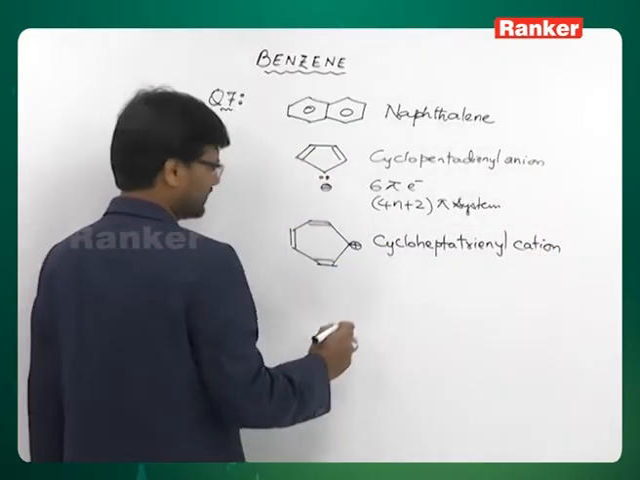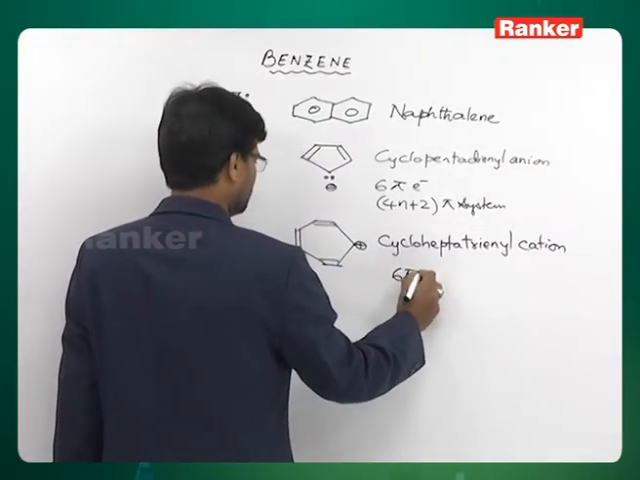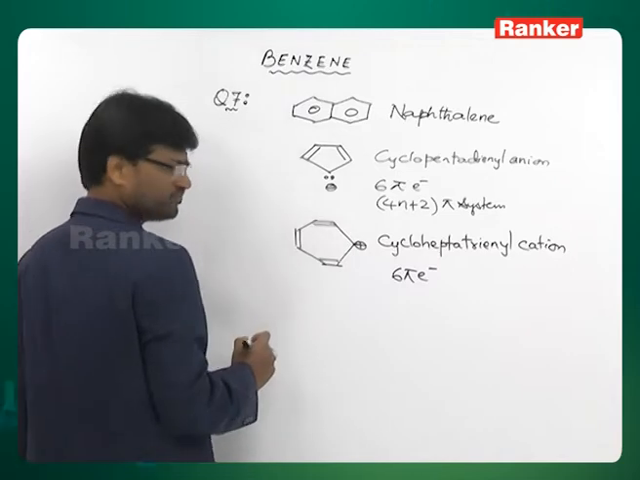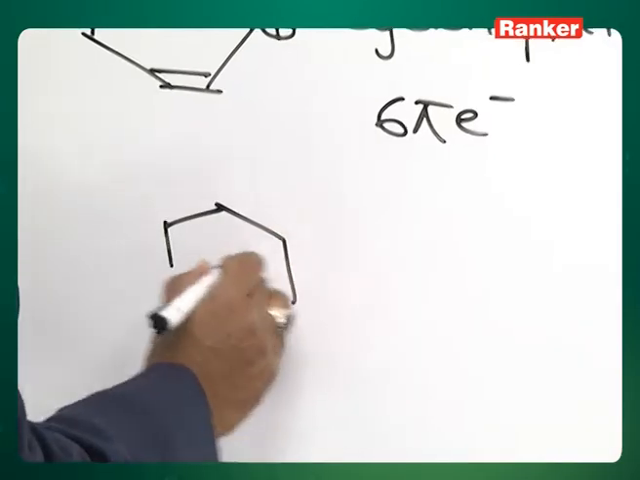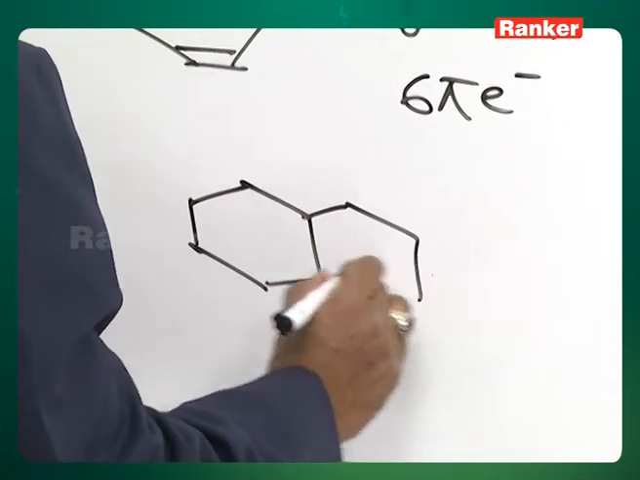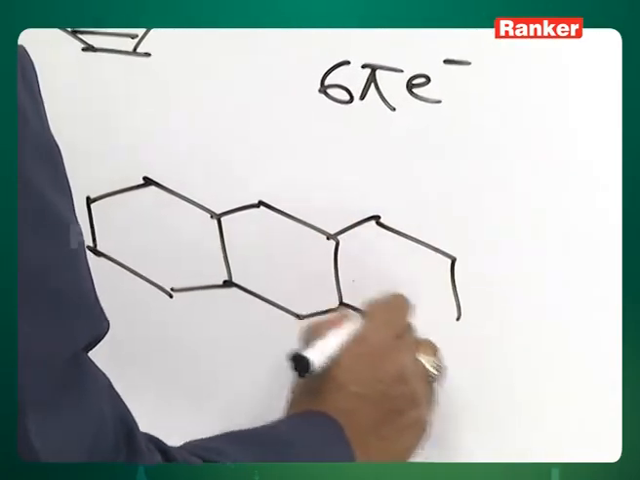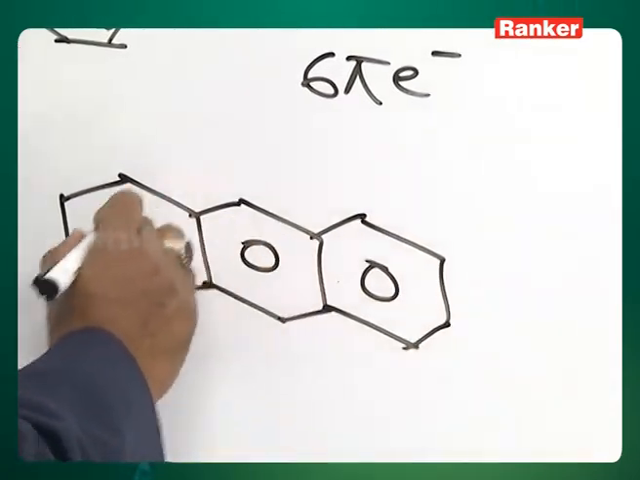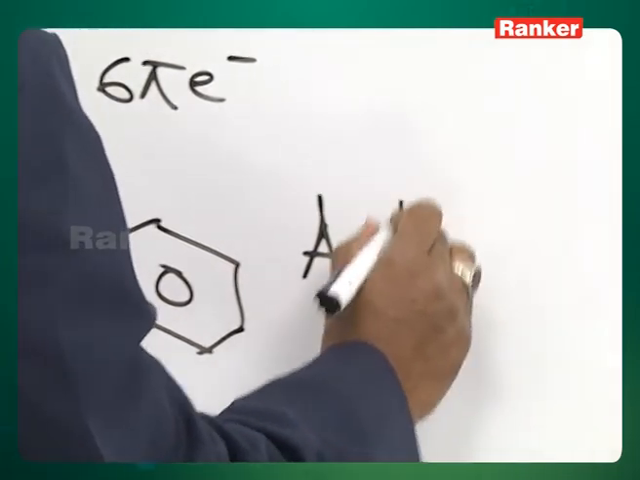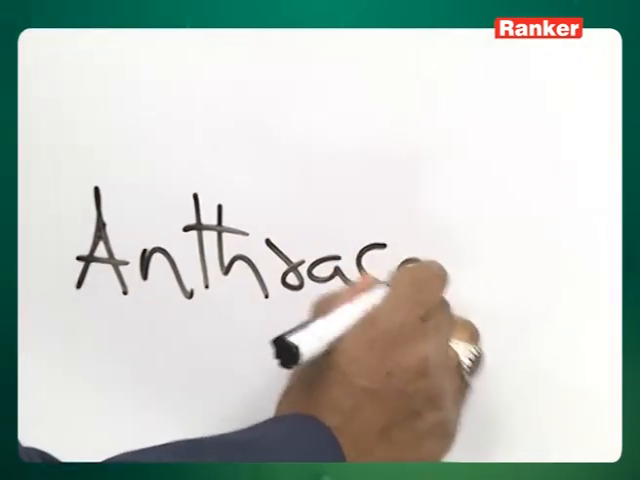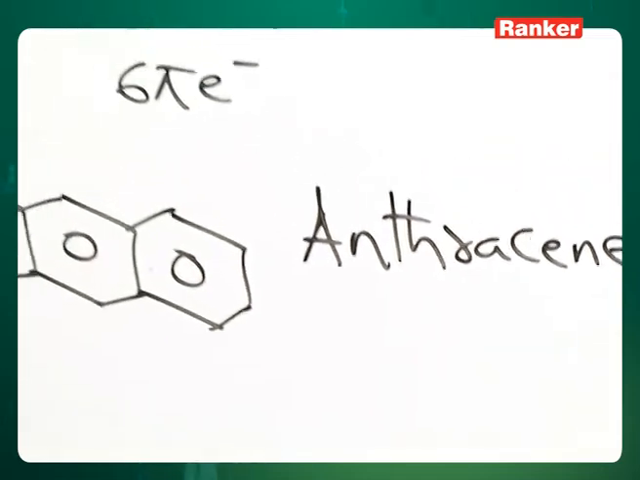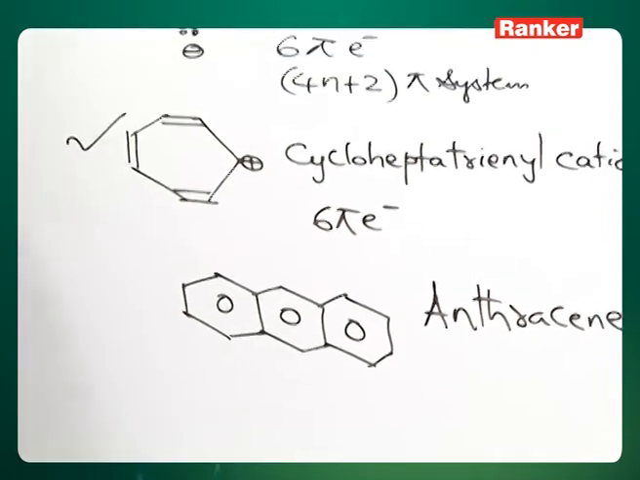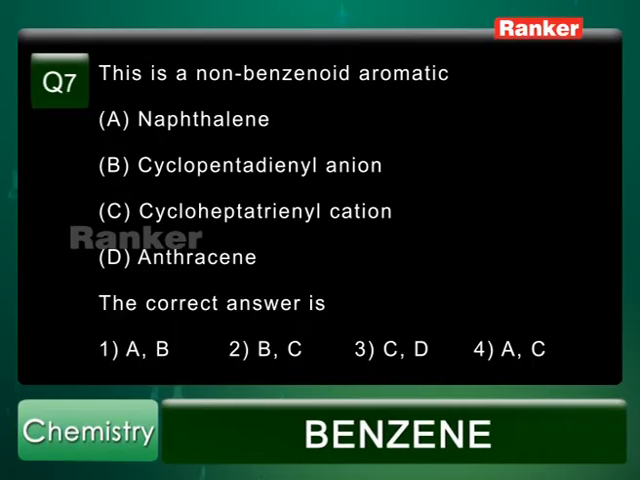This also has 6 pi electrons and is aromatic. And the last option is anthracene. This is also benzenoid. So these two are non-benzenoid aromatic hydrocarbons. So the answer is BC, second option.